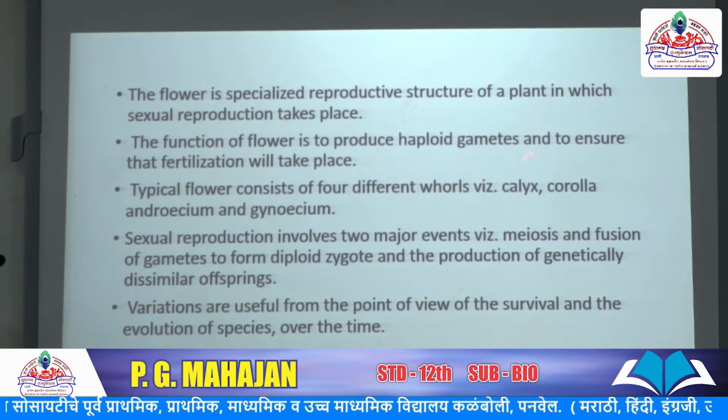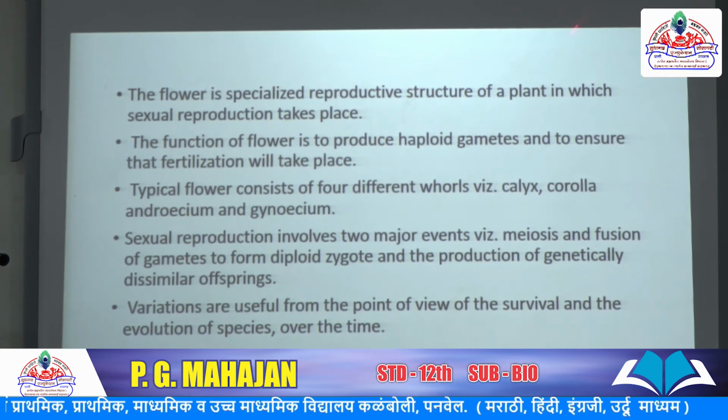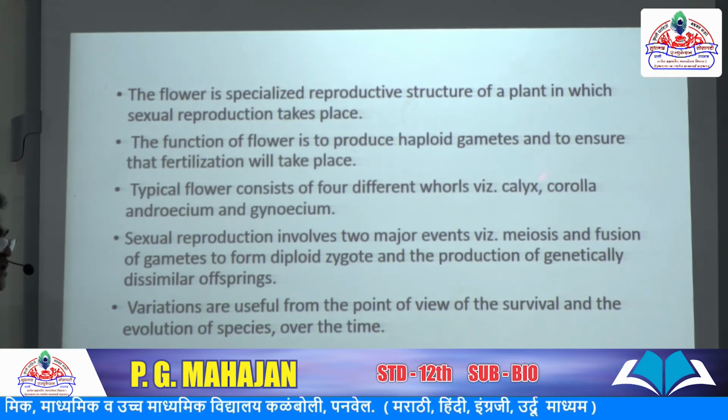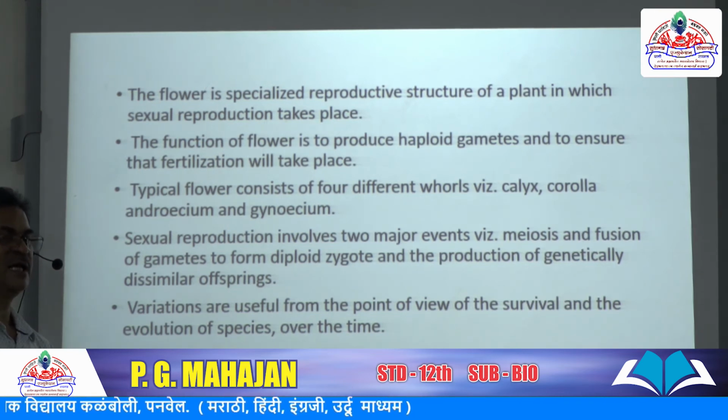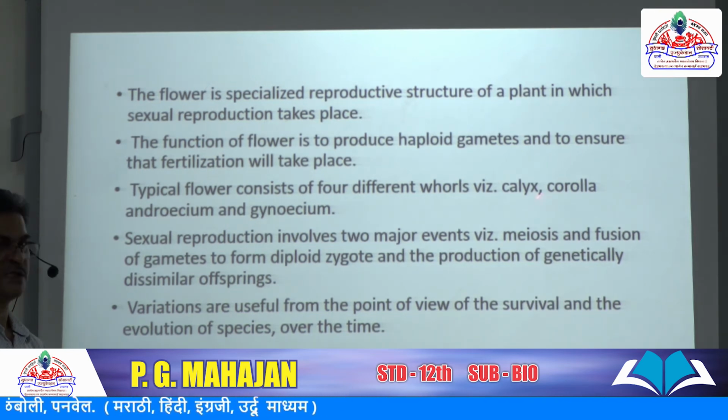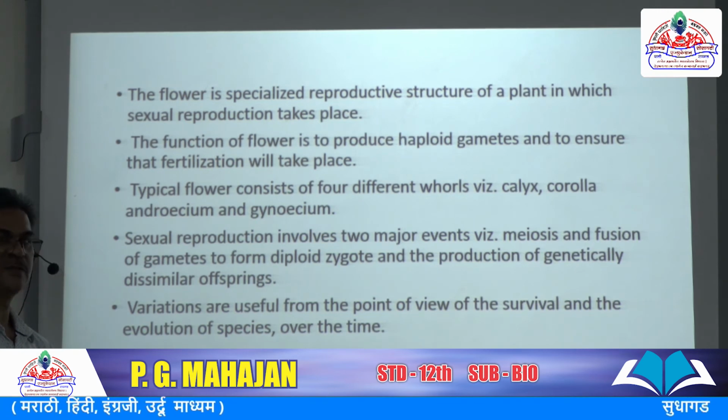Calyx is the outermost layer of the flower, and it has two functions. One is protection, and the second is photosynthesis. The protection function, why?